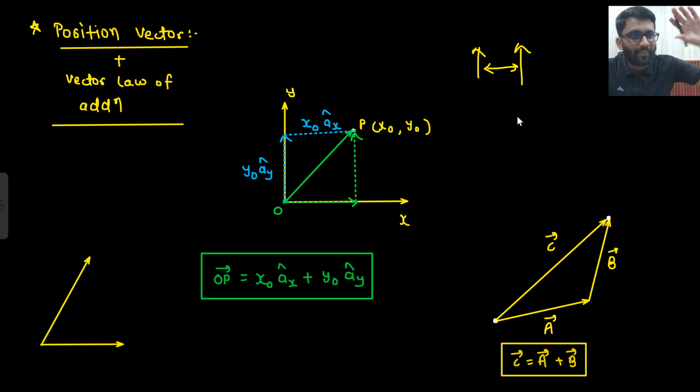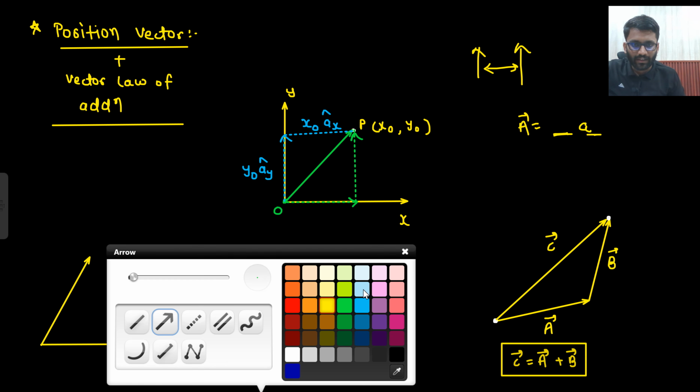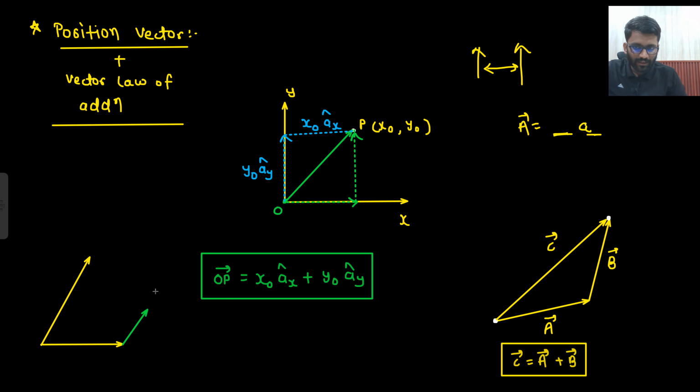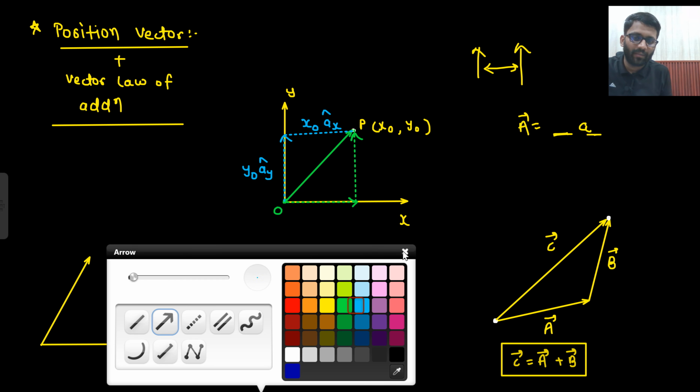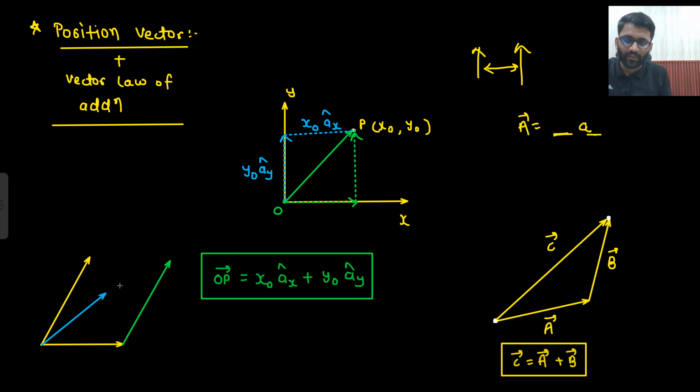If both vectors are parallel to each other and both have the same magnitude, then both are same. What is a vector? Vector has some magnitude and some direction. If magnitude and direction are same, then there is no issue. So can I make another vector which has this direction, same direction and the same magnitude? Some guy is saying this direction and then this direction, it is equivalent to walking in this direction. And if I add both of them, this will be the equivalent.